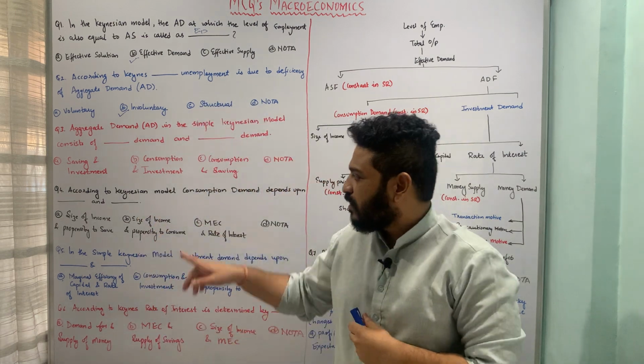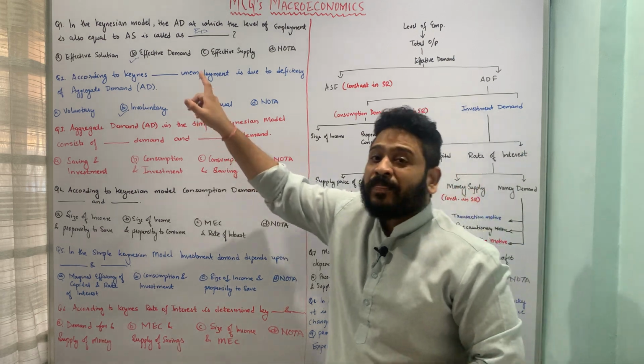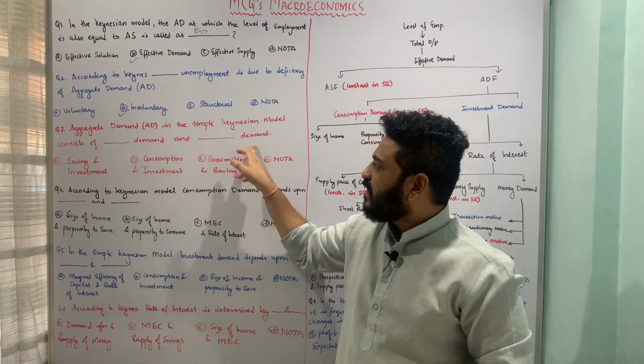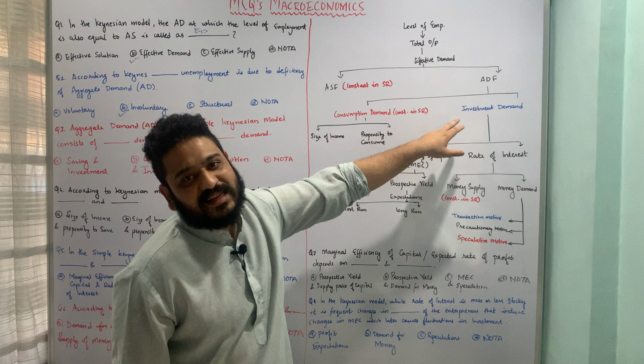So let us come to our question here. The question was question number 3. The question is asking, aggregate demand in the simple Keynesian model consists of dash demand and dash demand. With respect to our flow chart, it consists of consumption demand and investment demand.